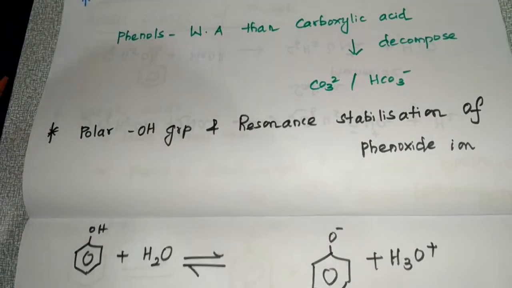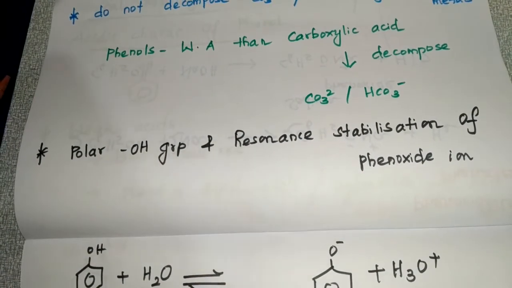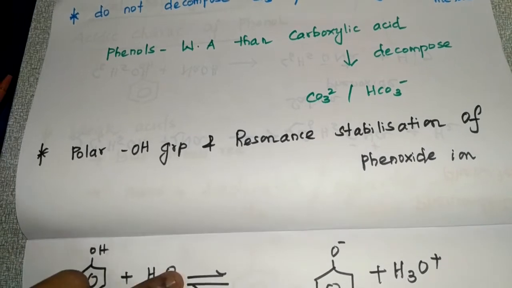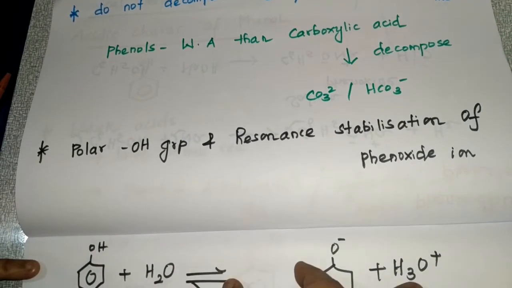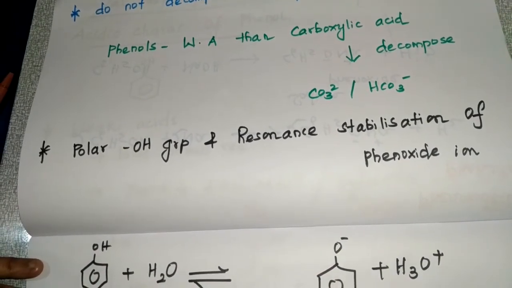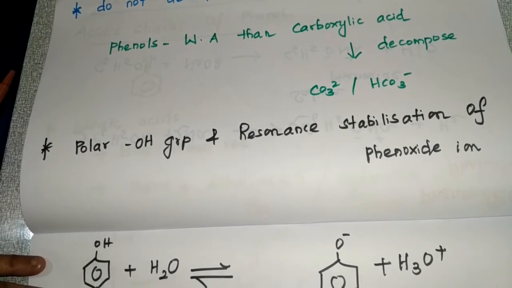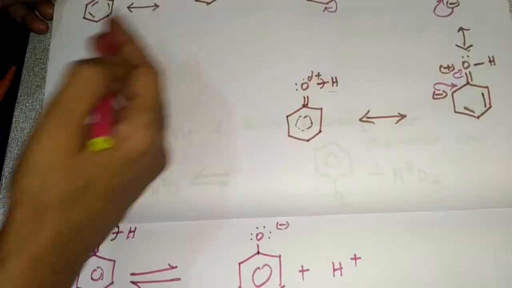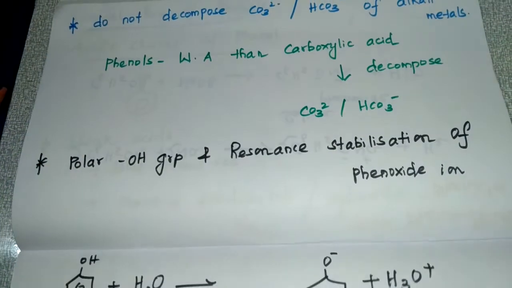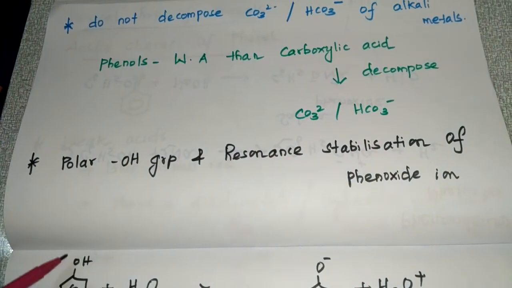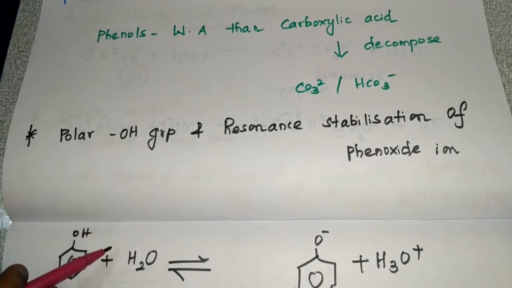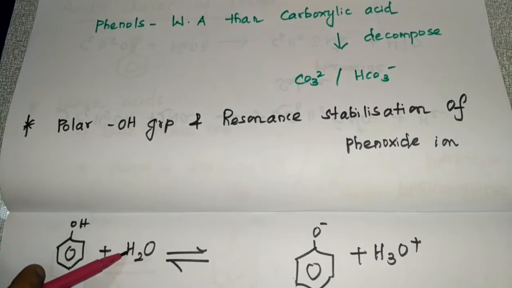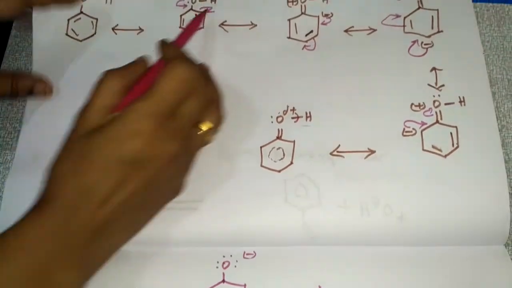See, in the previous structure, what I told you: phenol with water gives you phenoxide ion and H3O plus ion, the hydronium ion. This phenoxide ion is the stable form. I told you this, right? For this only I had given the explanation with the resonance structure, how this phenoxide ion is formed, how this hydrogen gets removed and how it combines with this water. So that explanation only I had given here.